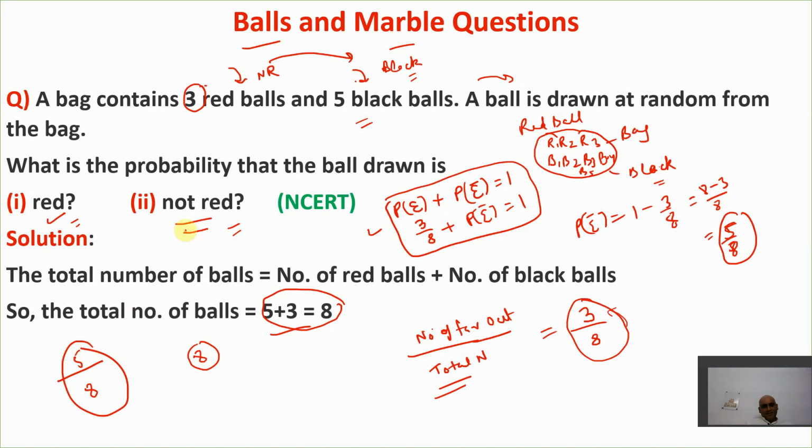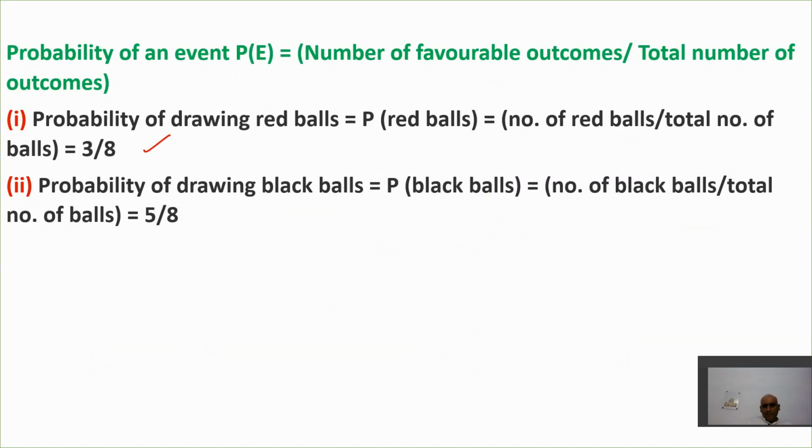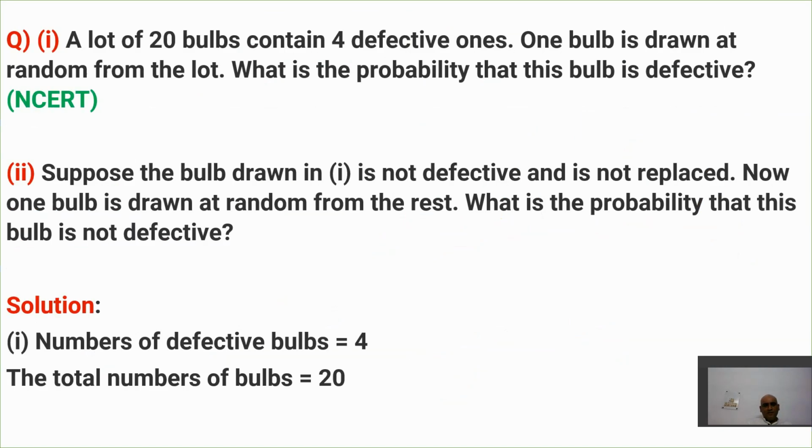Same thing. Either I can think of it in the form of not red means black, same thing. Or else I can take this with the help of this particular formula, that the sum of the pair of complementary events is 1. I know the probability of the event, I found it in question number 1, 3 by 8. So I can also find the not-event. So 3 by 8 plus the not-event is equal to 1. In this way I got 5 by 8. I hope you get this. Hope you are able to understand this very well, right?